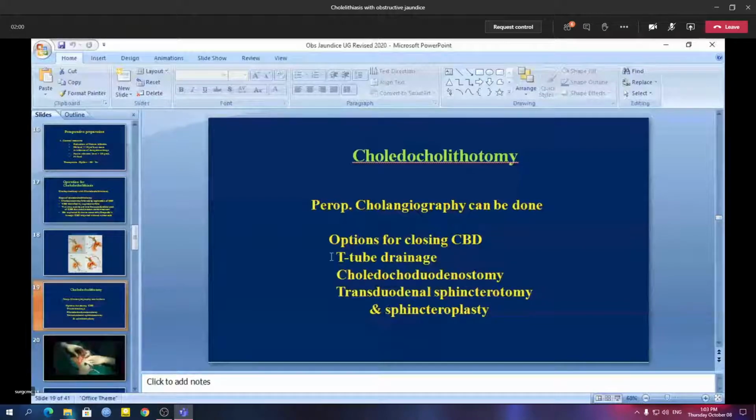So either you can put in a T-tube in the common bile duct and bring it out, or if there are multiple stones and you are still not sure that all the stones are removed, then you can do choledochoduodenostomy.